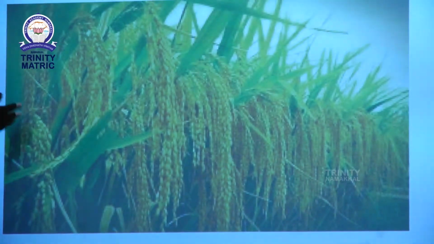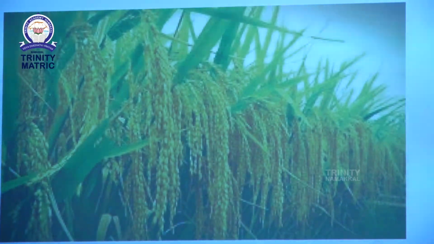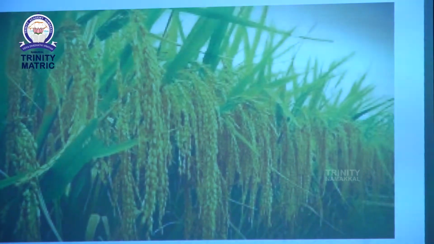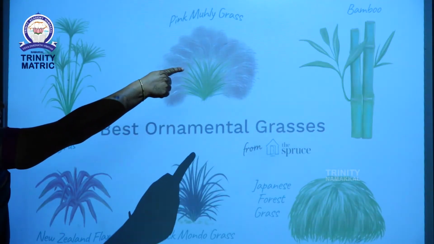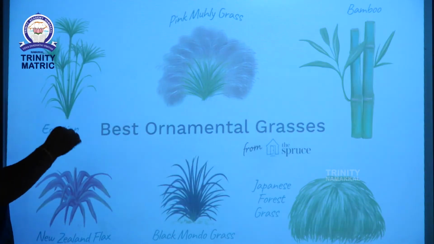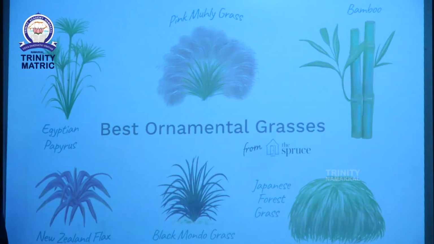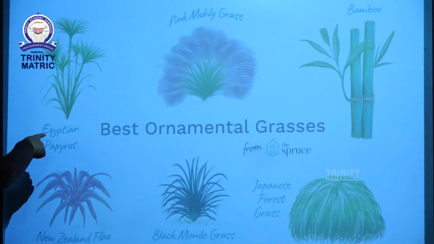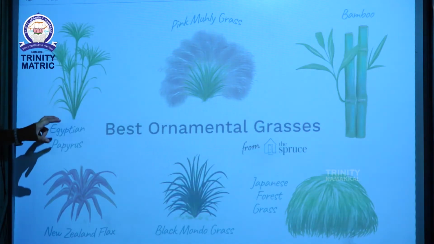First one is rice. Rice is one of the grass family. Rice gives us food, for all human beings. Next one is bamboo. See the picture, the bamboo plant. We get paper from this plant. We get bamboo rice from this plant. Next one, Egyptian papyrus. See this, papyrus. The papyrus plant gives us paper.